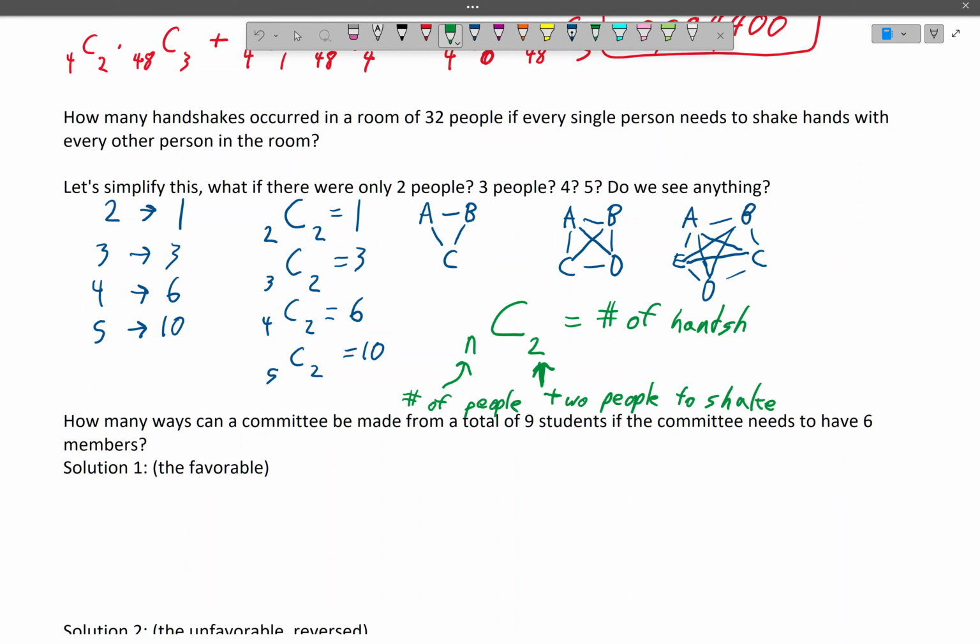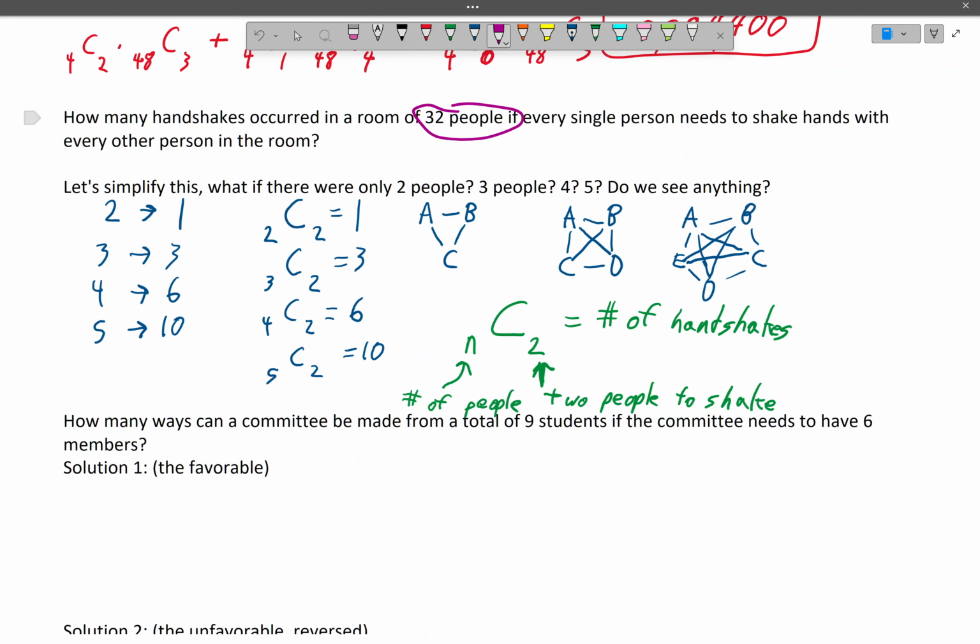So I'm going to tell you this, if you come across a question where it seems too difficult to do, break it down, do a simpler example, and see if you can figure out the pattern that's happening. That's how you solve these.